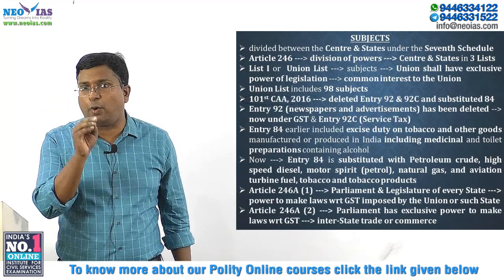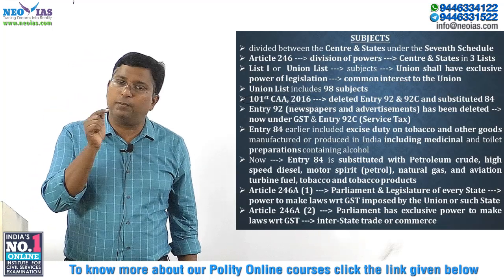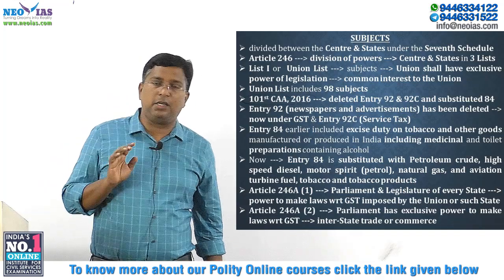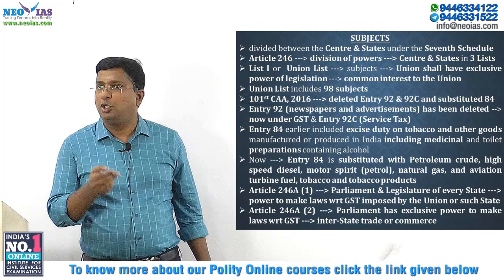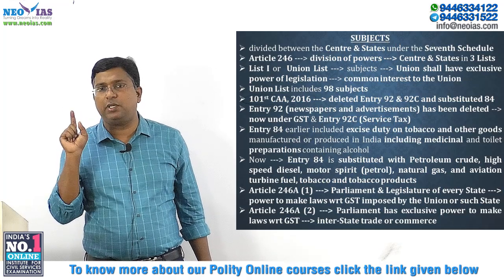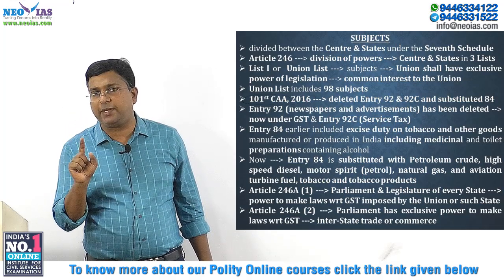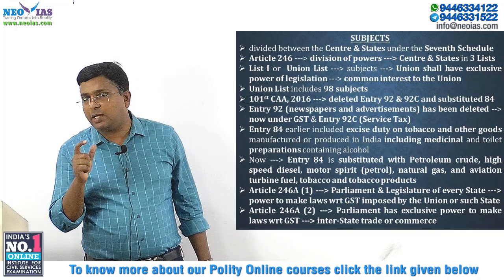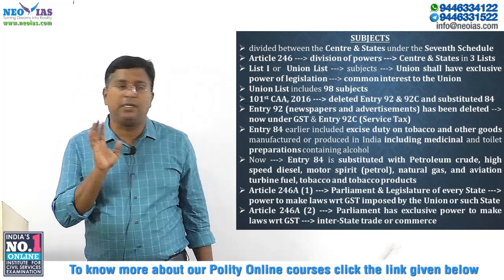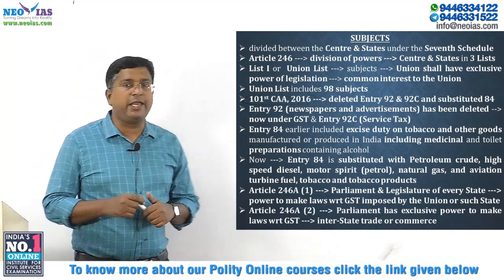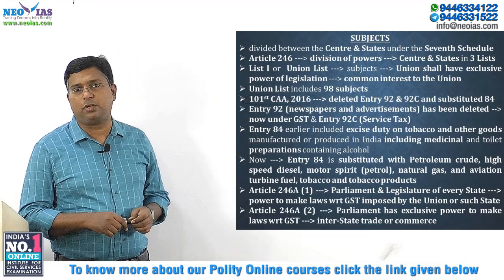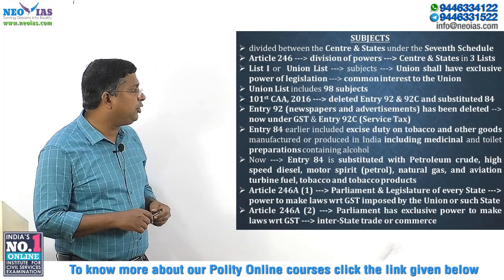The points to remember are that only the parliament can make laws in relation to the union list, and the union list currently consists of 98 items. 2 subjects were removed by the 101st Constitutional Amendment Act, and also 1 item has been amended. We will see all 3. Entry 92 has been repealed by the 101st Constitutional Amendment. What was entry 92 dealing with?